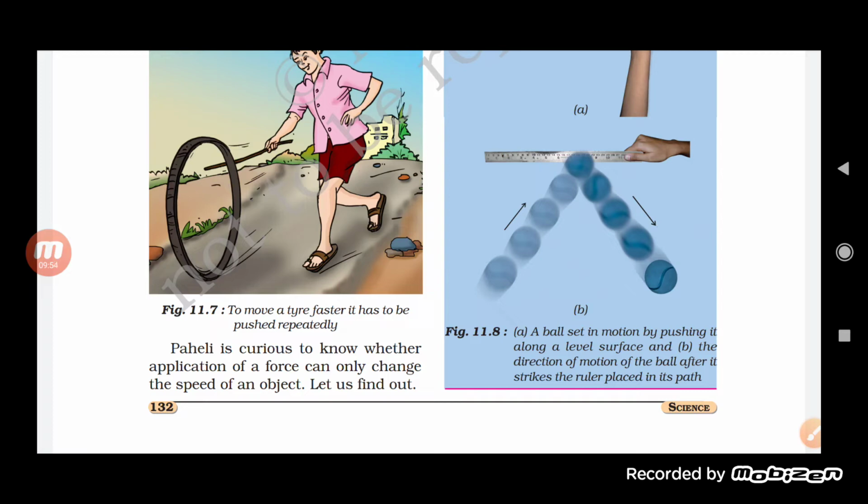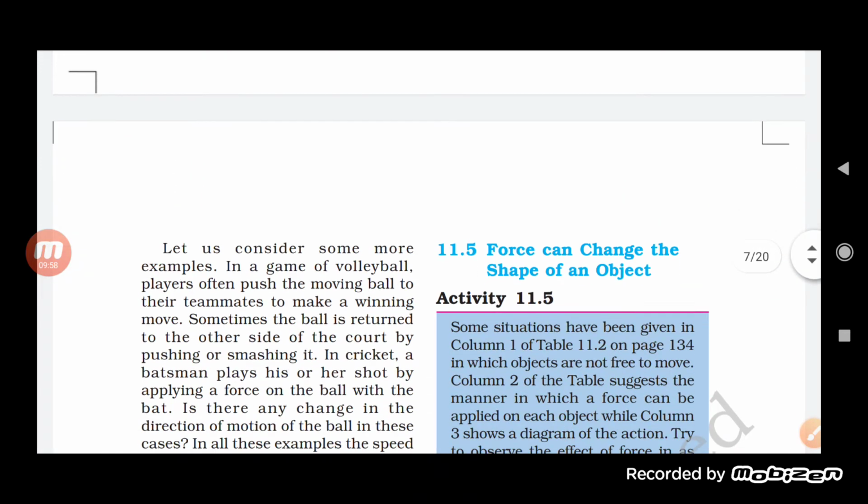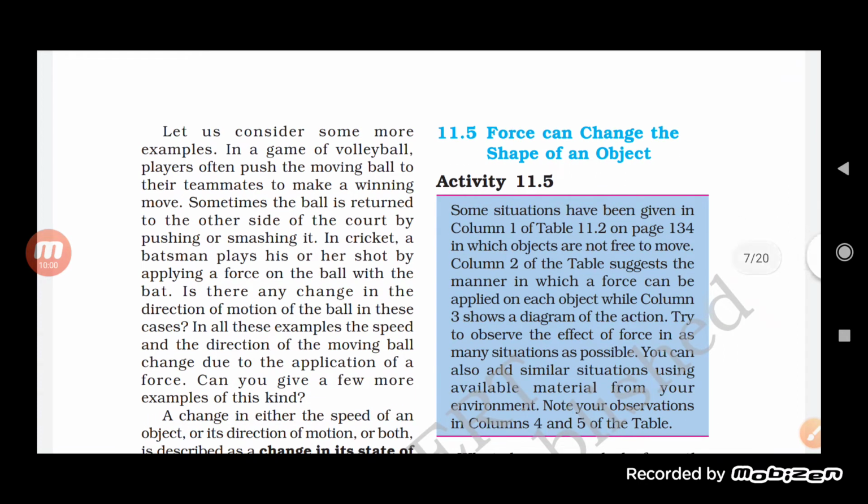So by applying a force, the direction also can be changed. Let us consider some more examples. In a game of volleyball, players often push the moving ball to their teammates to make a winning move.